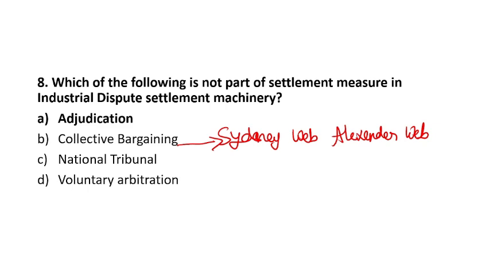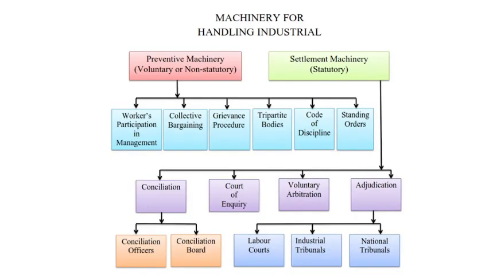So options A, C, D are settlement measures. Option B, collective bargaining, is the preventive measure. We have to tell which of these is not part of settlement measure. So option B is the right answer, collective bargaining.